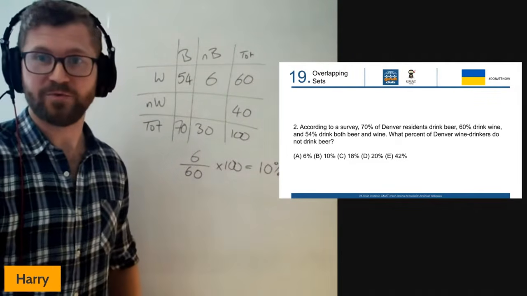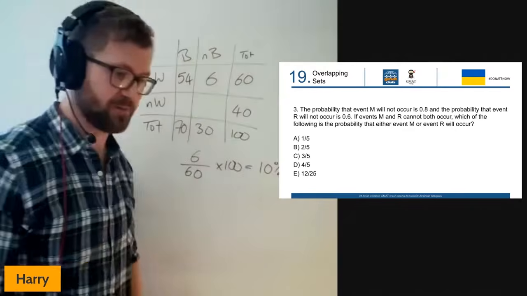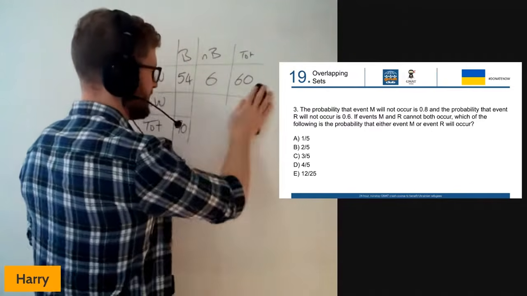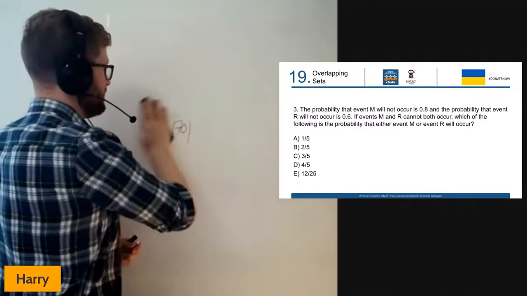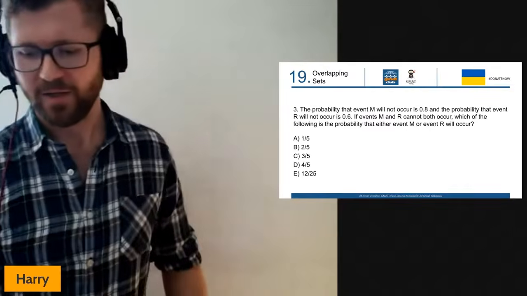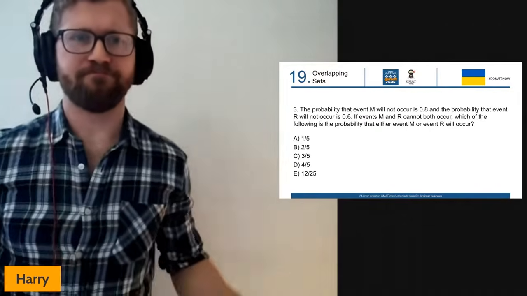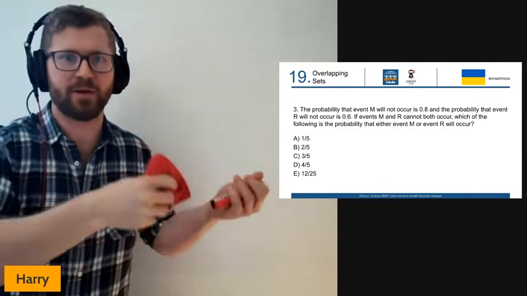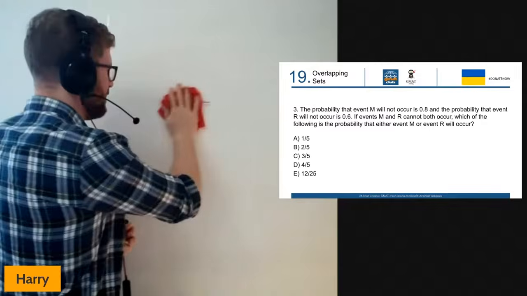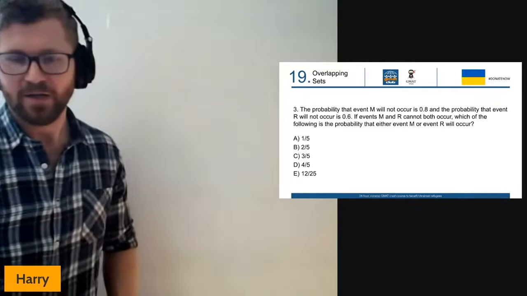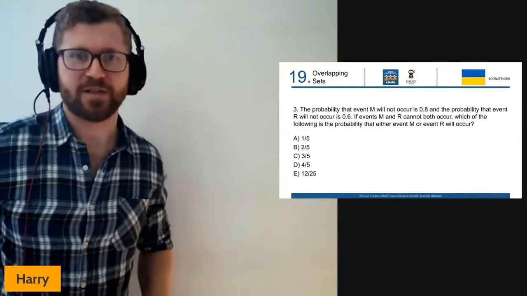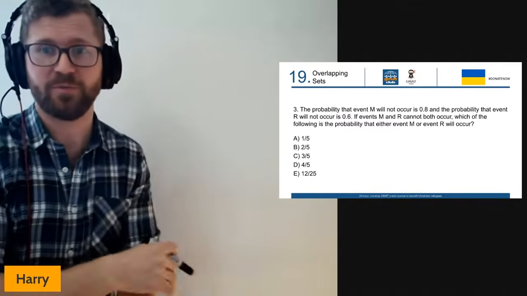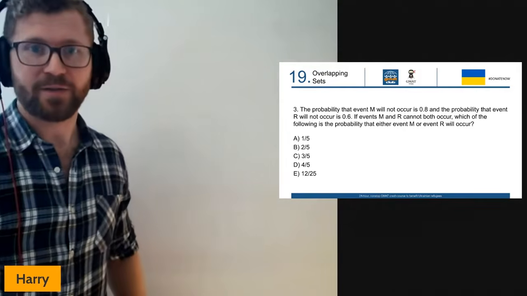Right, I'm going to keep this moving and get onto the third question so that we can look at as many of these as possible. This one is one of my favorite overlapping sets questions, because people look at it and say, this isn't an overlapping sets question. People jump to probability here. They start thinking about "and" rules or "or" rules, multiplying things, subtracting things. Whereas we can deal with this as an overlapping sets question just like any other. It's just about being careful with what you're being asked and how you're thinking about it.